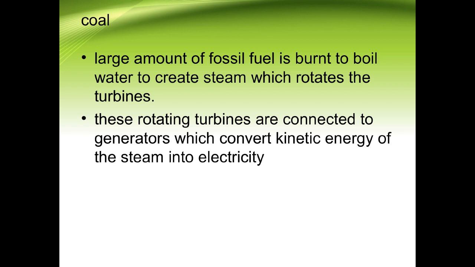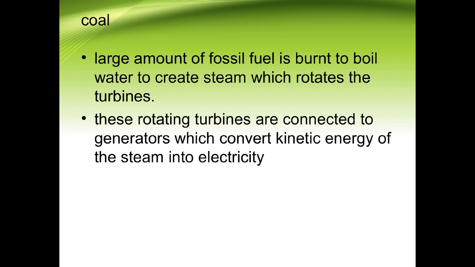These turbines gain kinetic energy from the steam passing through them. This kinetic energy of the turbines is converted into electrical energy, and this electrical energy is stored in the transformers and then transported through high tensile strength cables to the nearby substations, and from there again to our households, and we get the electricity, children.